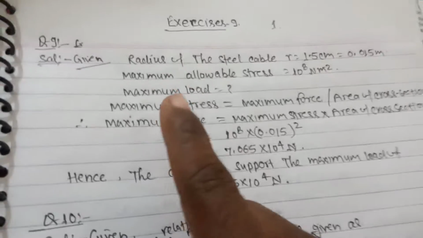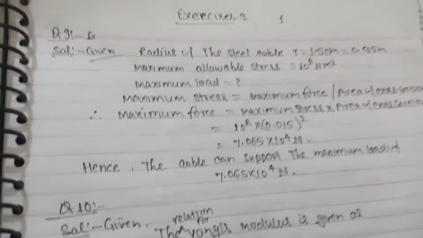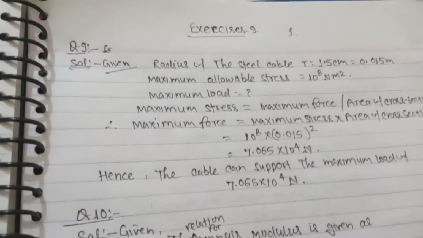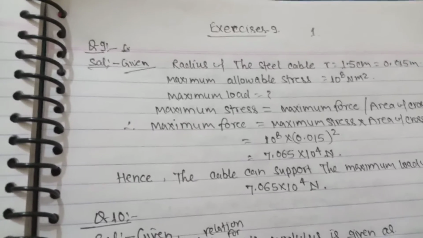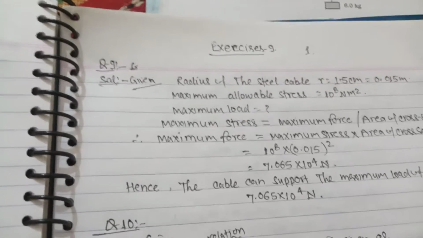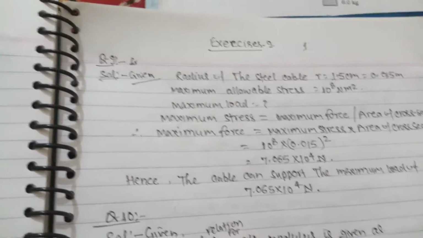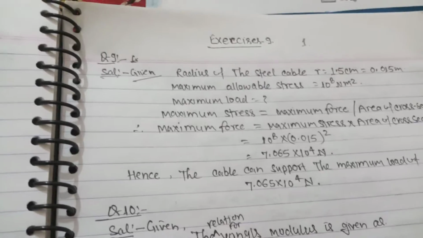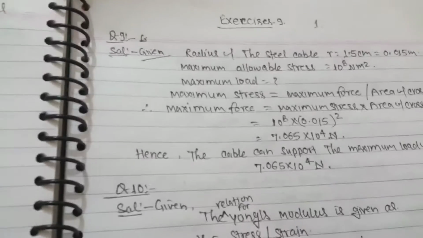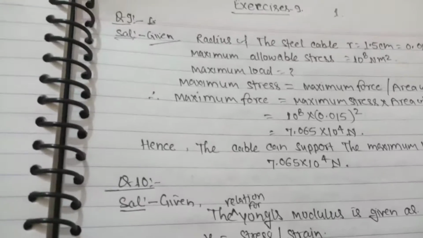We have the question values. Radius of the steel cable r is equal to 1.5 centimeter, changed to meter, 0.015 meter, and the maximum allowable stress is equal to 10 to the power 8 Newton per meter square. The maximum load is in question.